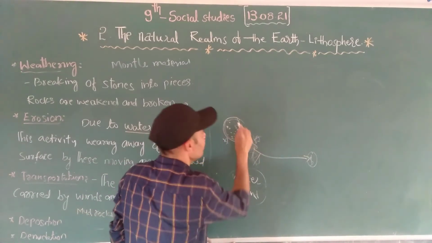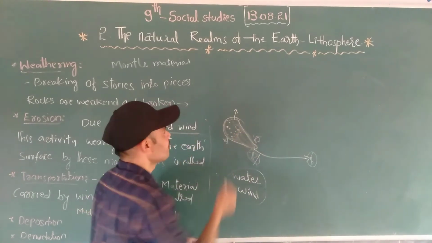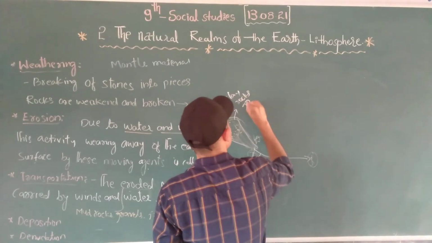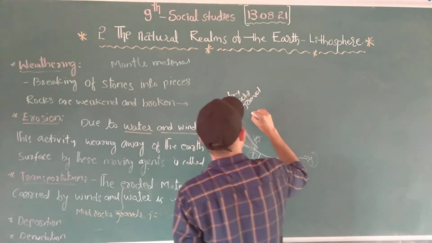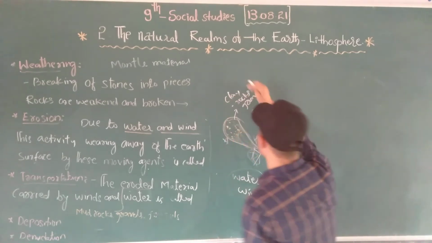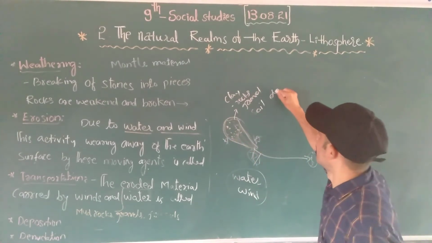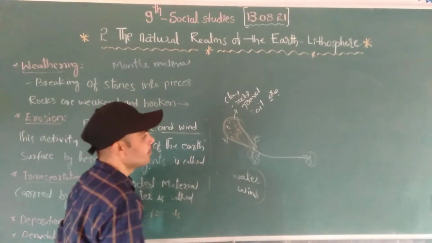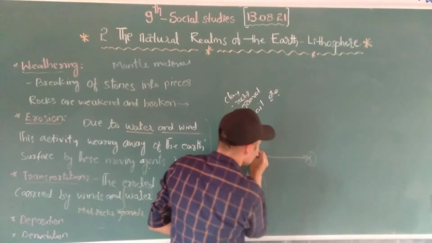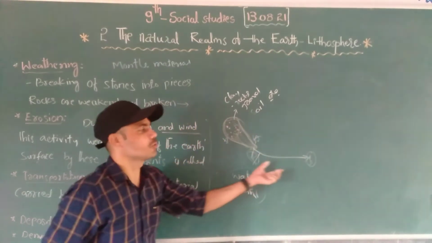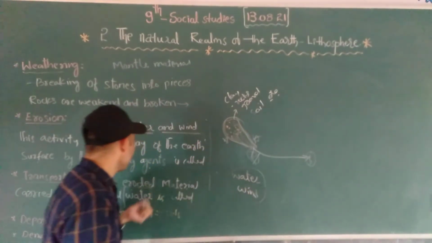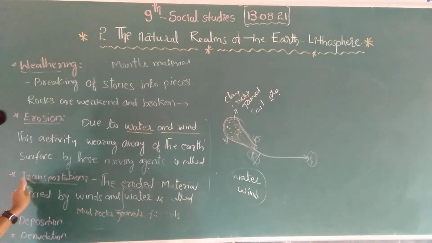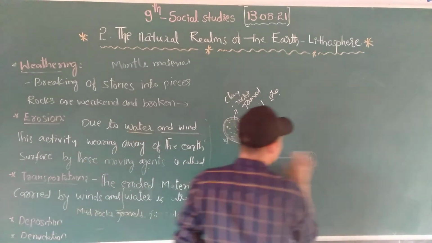These are the clay, rocks, gravel, soil, and so on. These all are eroded materials. They are carried from one place to another place by the water and the wind. This is called transportation, the moving from one place to another place.